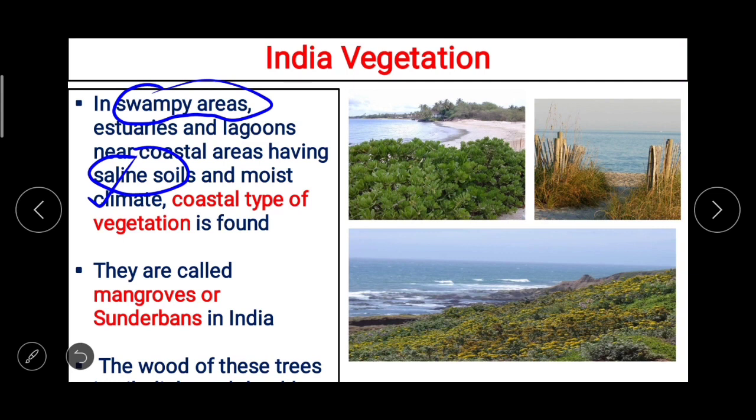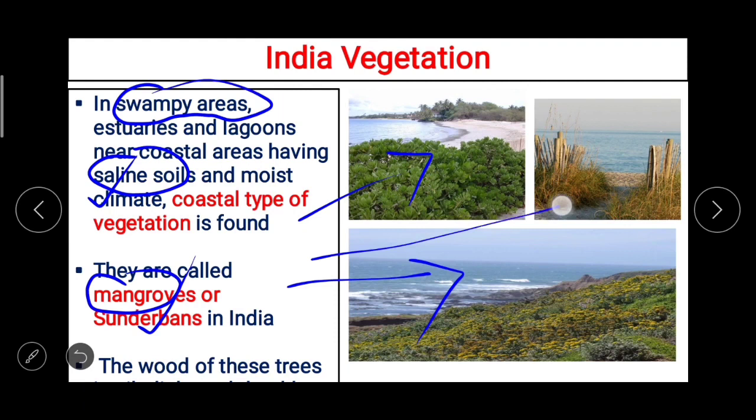They are called mangroves or Sundarbans in India, and the wood of this tree is oily, light and durable. Here you can see swampy areas vegetation.